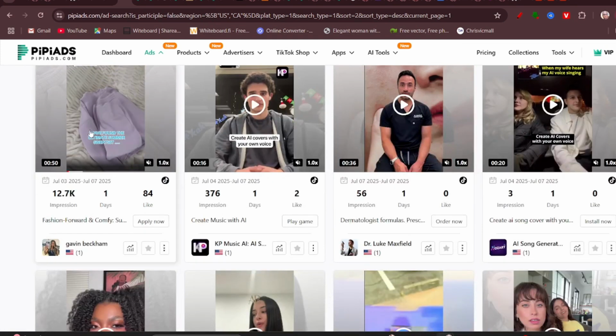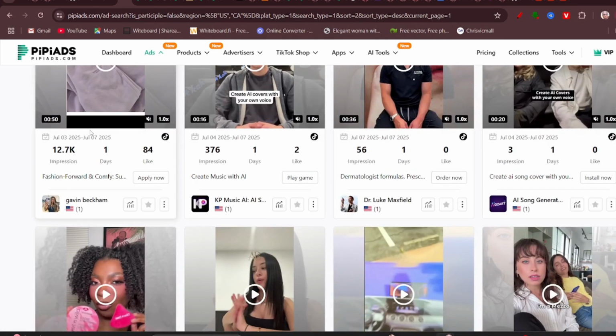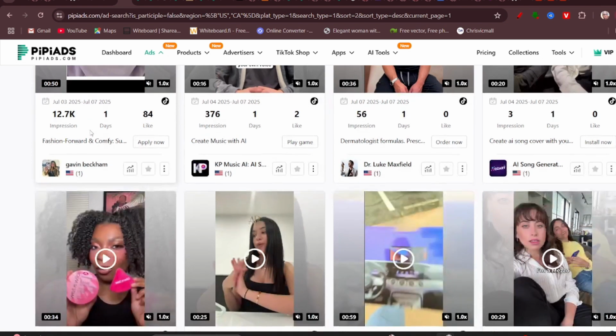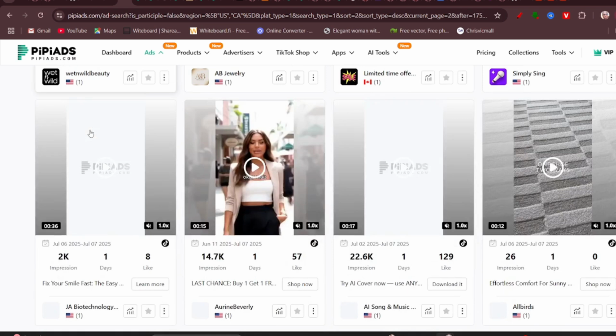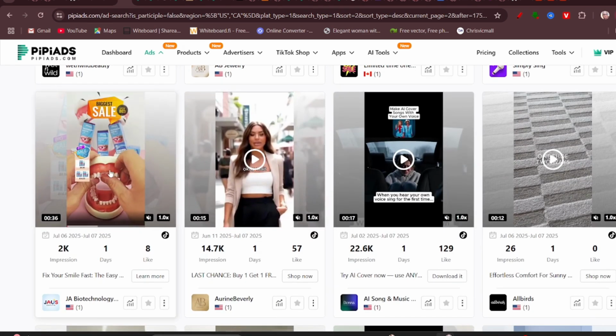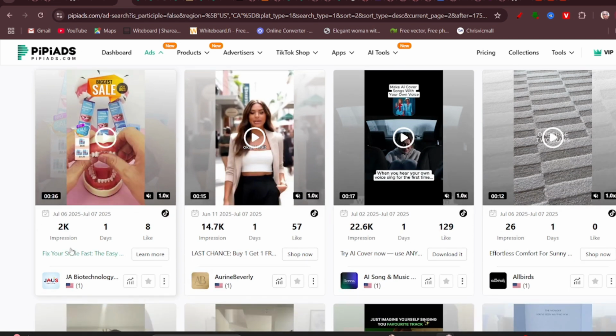Okay, this is clothes. For clothes, I don't usually like going for clothes because clothes are trendy, and the trend might be ending when you decide to get into the business. So I don't like going in for clothes, but you can go ahead. I like going for products that are a bit more evergreen. So a product like this is a good product, I think. I don't know what it is yet, but fix your smile.